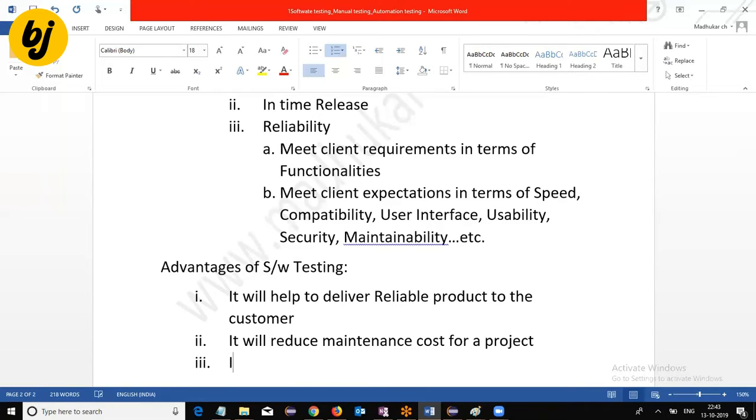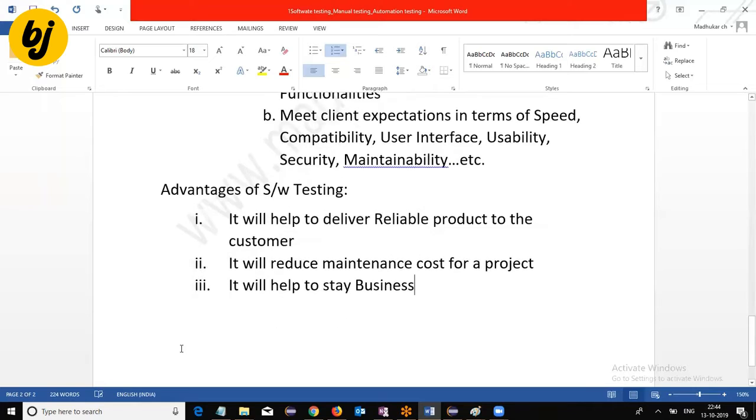Next thing, it will help to stay in business. To whom? From the software company point of view. Because once we deliver reliable software to the customer and the customer is satisfied, your company will get a good reputation in the market. Whenever your company gets a good reputation in the market, more orders come to develop applications, so more work, more projects. This way, it will help to stay in business.